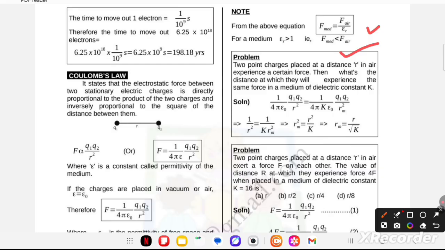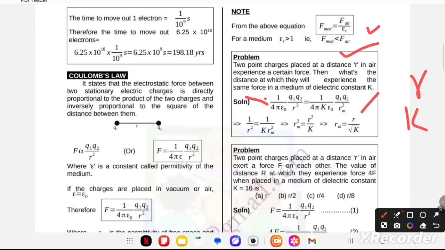Now one problem based on relative permittivity or Coulomb's law. Two point charges placed at a distance r in air experience a certain force. What is the distance at which they will experience the same force in a medium of dielectric constant K? So we can write the formula of force according to Coulomb's law: 1 upon 4 pi epsilon naught Q1 Q2 upon r square is equal to 1 upon 4 pi K epsilon naught Q1 Q2 by r square in a medium.